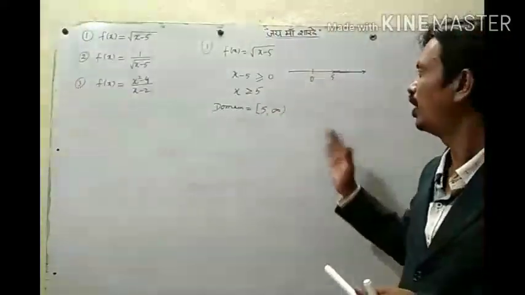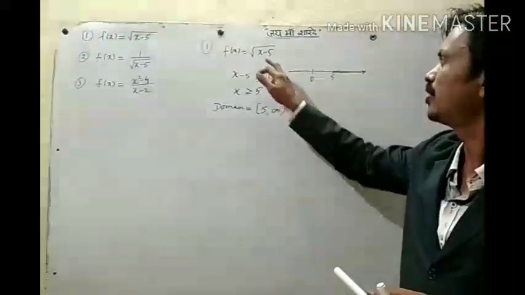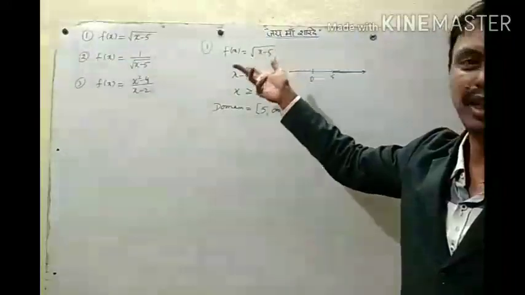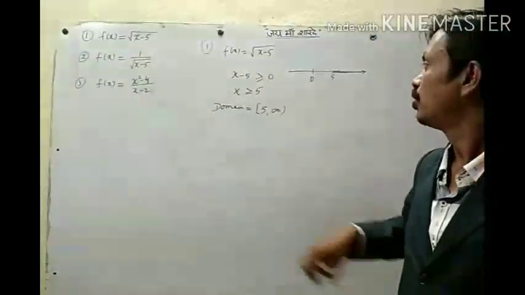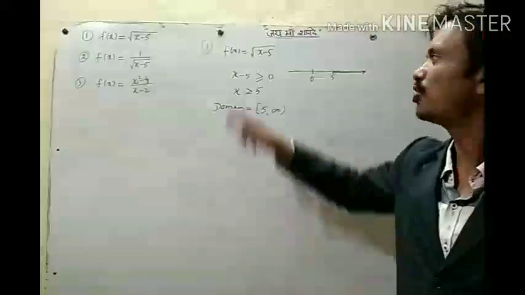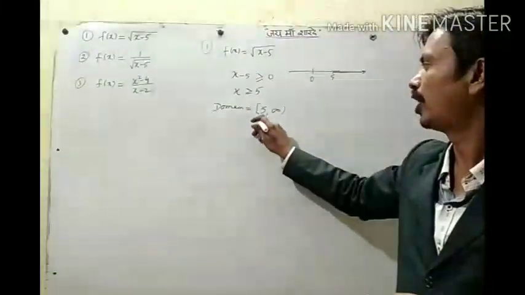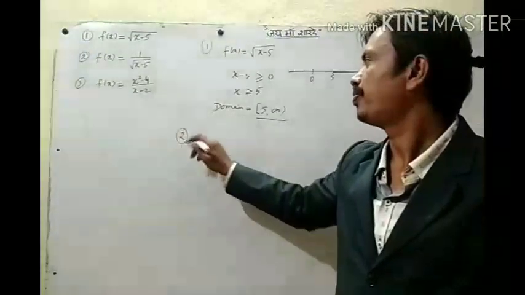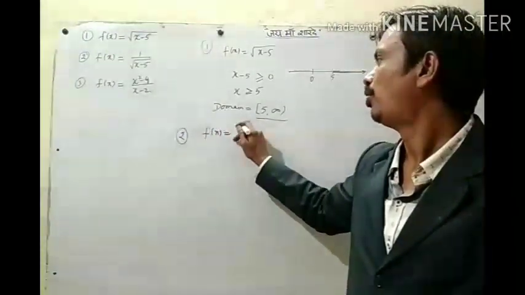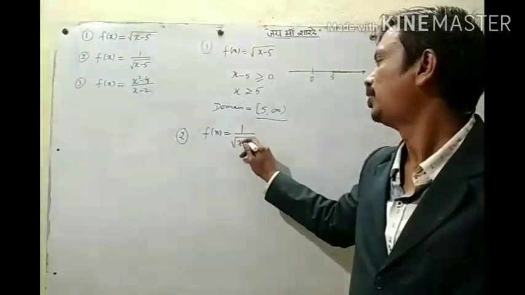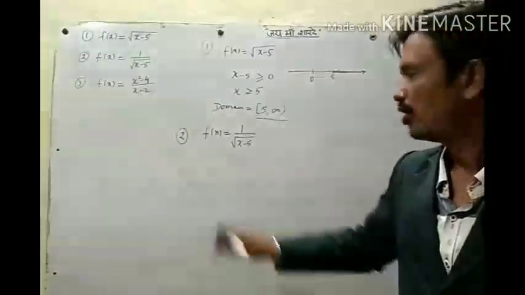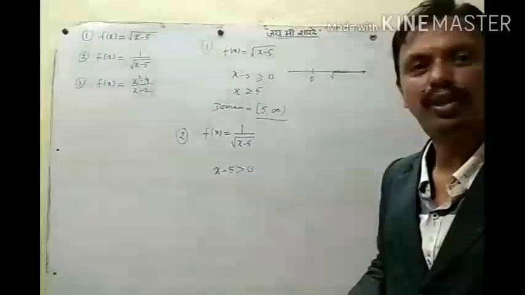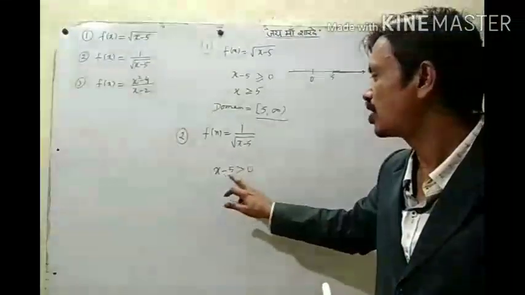We cannot take values less than 5. If it is less than 5, suppose you take 4, then 4 minus 5 will be a negative value, and the root of a negative number does not exist. So 5 or more than 5 values you can take. So its domain is the set of real numbers from 5 to infinity. Okay? For the second question, f of x equal to 1 upon root x minus 5. Again there is a root. So this cannot be negative. It should be more than 0.